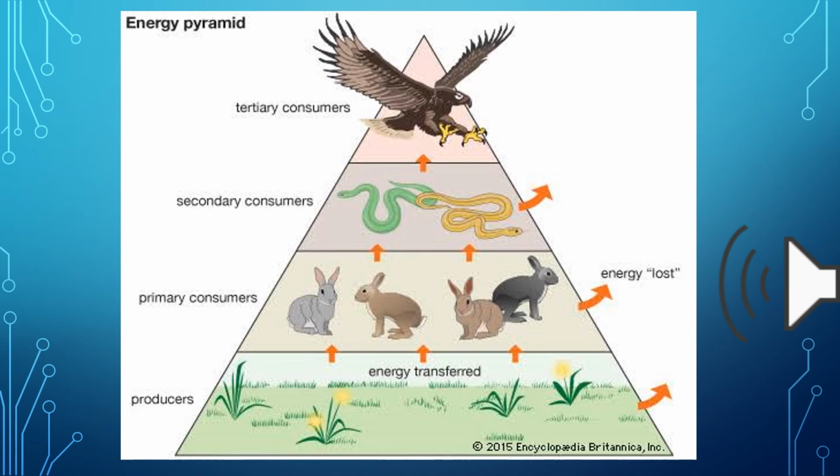The snakes eat the rabbits and use some of the energy themselves, and they also have less energy to pass on to the next consumer. The next consumer is the hawk, which you can see is just one because there is less energy to pass on. So it means that as you go from bottom to top, the amount of energy becomes less because of the organisms consuming energy by themselves.